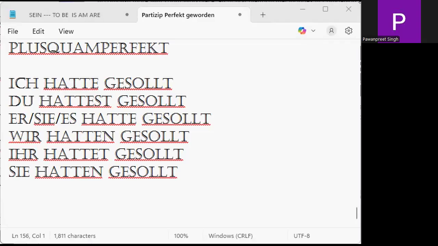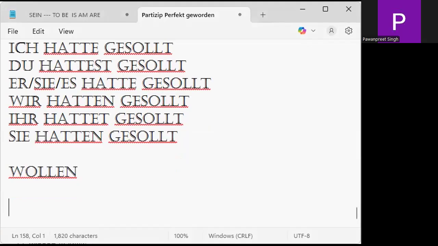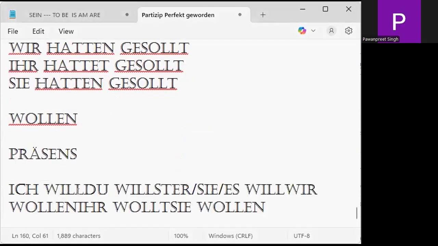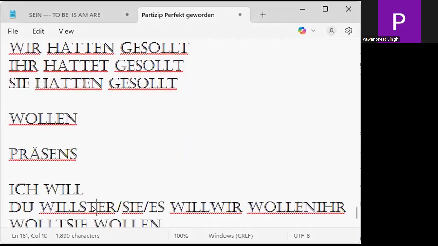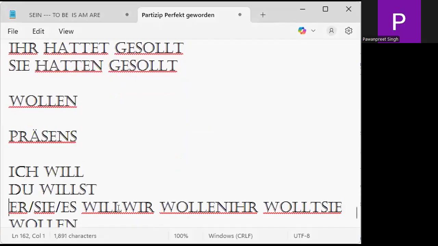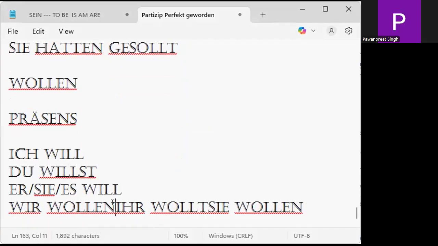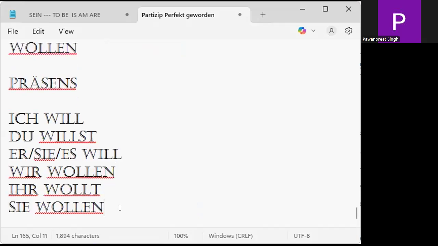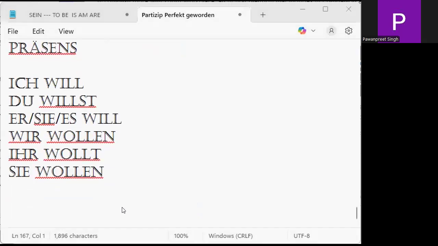Now, assume, for example, you have a lot of verbs. We have the verb wollen. Yes. Now, wollen is to want. Now, what is the conjugation of the wollen verb in terms of present tense? Yes, we need to understand ich will, du willst. I want, you want, er, sie, es will, wir wollen, ihr wollt, and sie wollen. Is it clear to you?